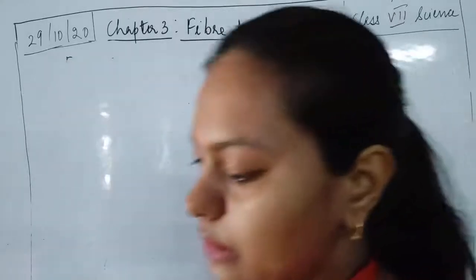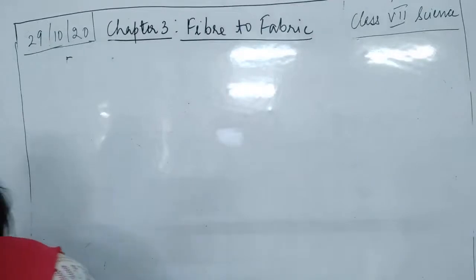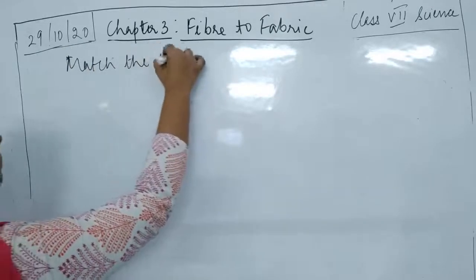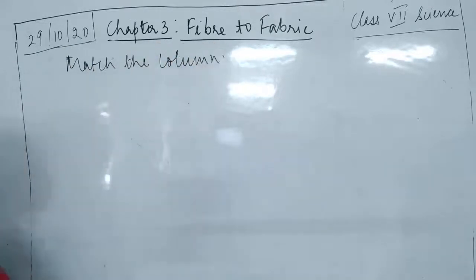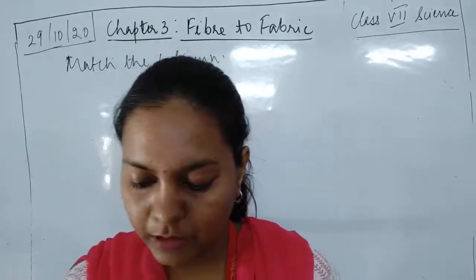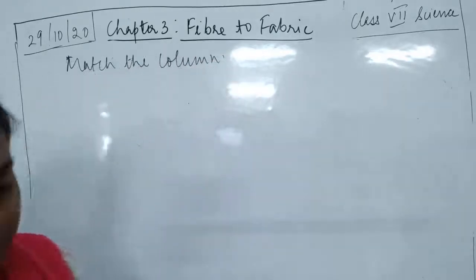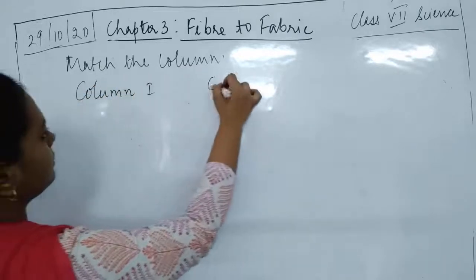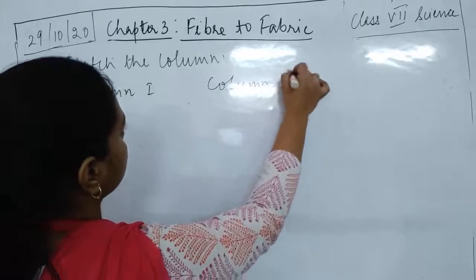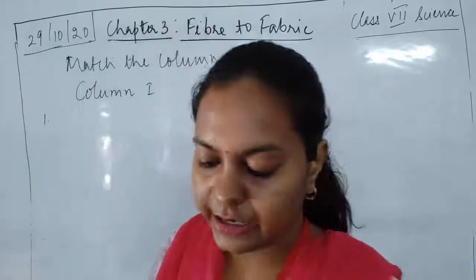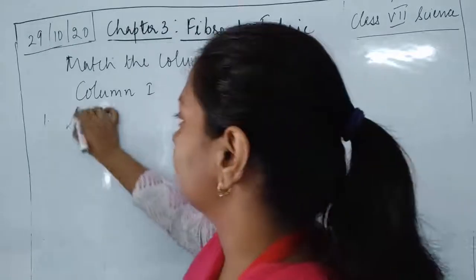So we'll write down the names of the words which are given over here. So what is the match the column? Match the column is column 1 and column 2. So we'll write down this. In column 2, I'll be writing the correct word. So first is scoring.